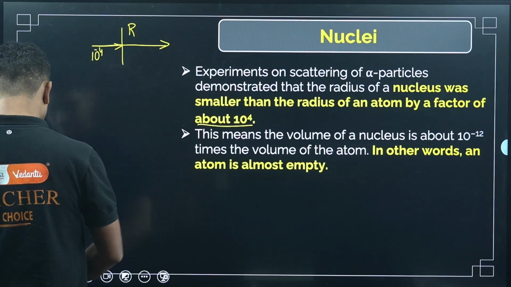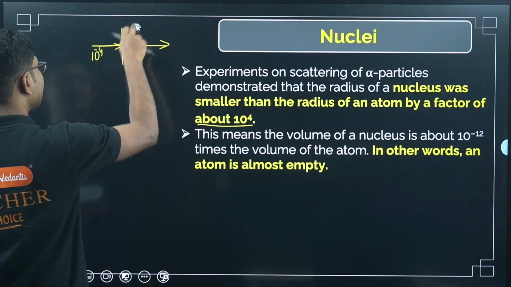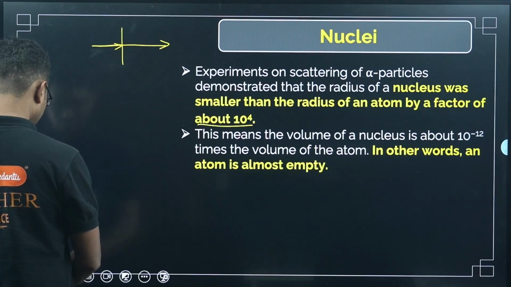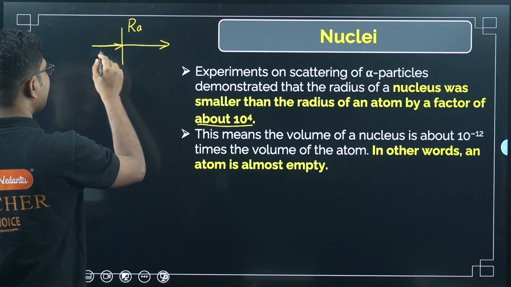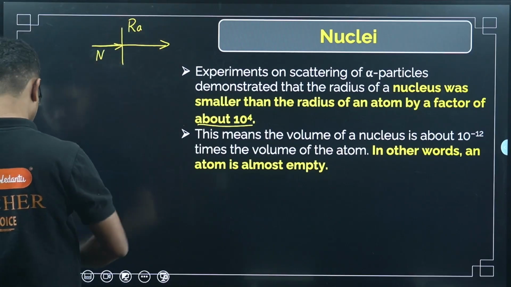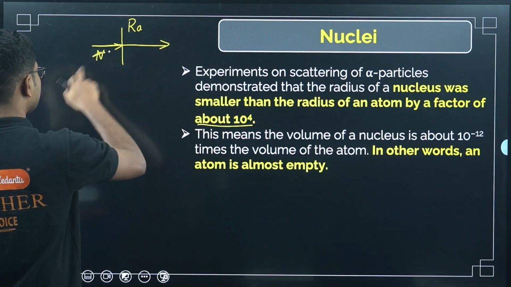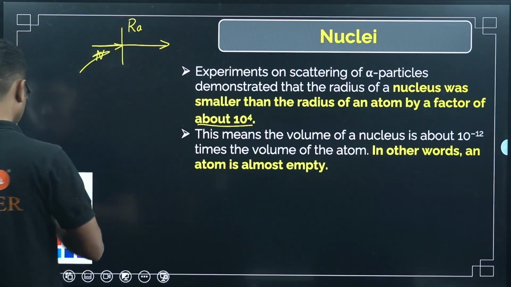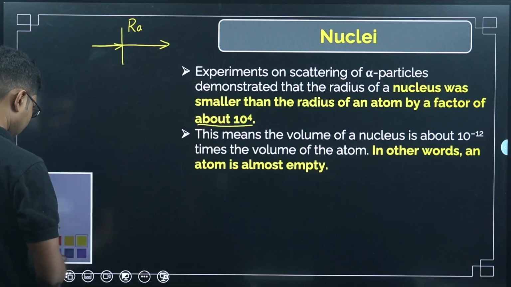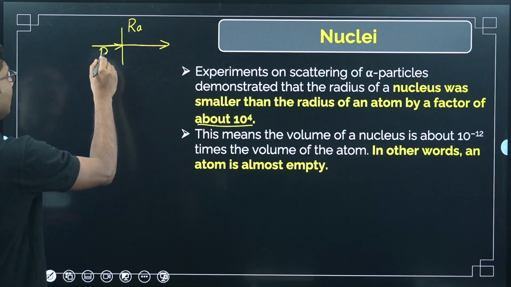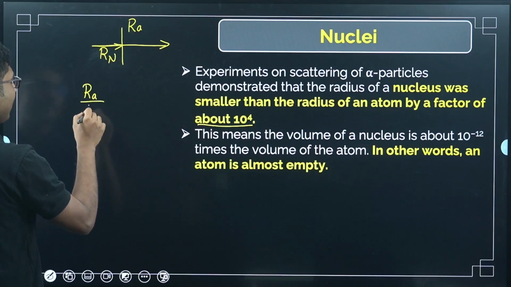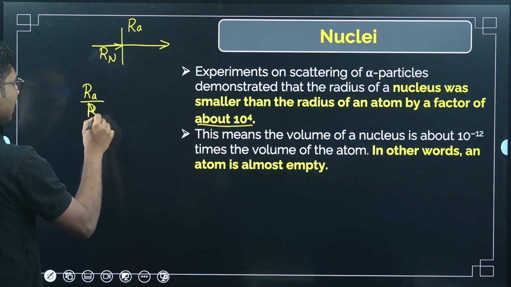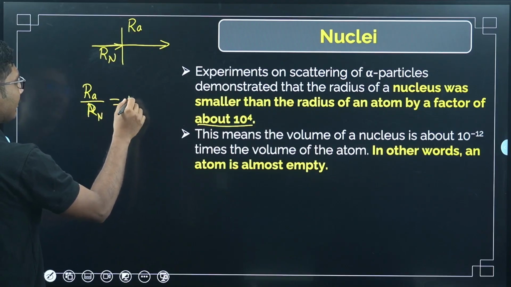Okay, so suppose the radius of the atom is r atom, and the radius of the nucleus is r nucleus. Then r atom divided by r nucleus is basically 10 to the power of 4.